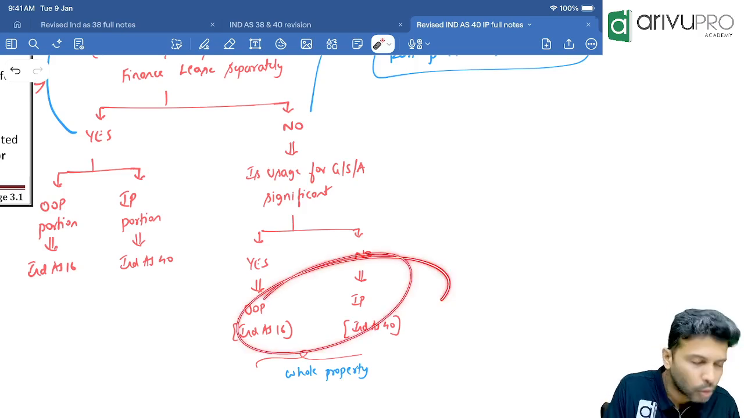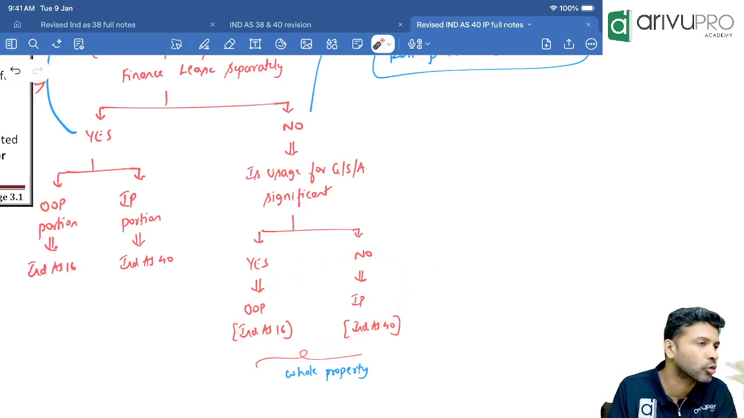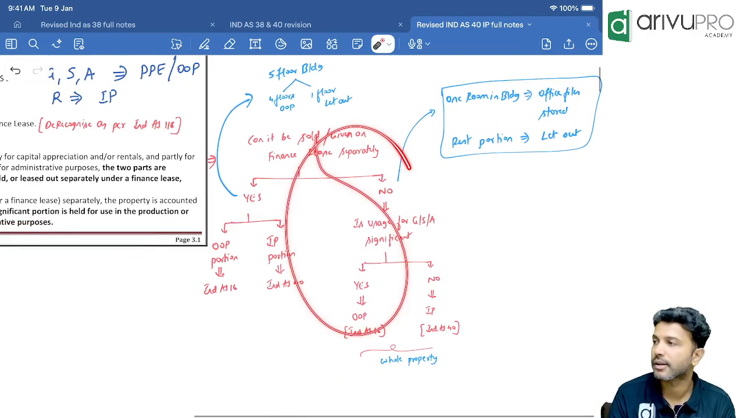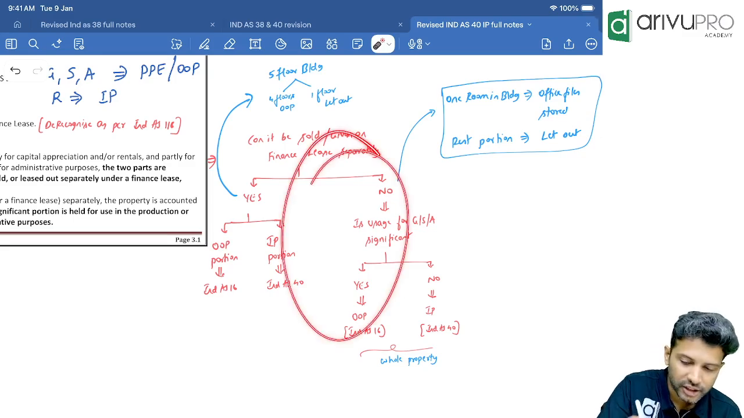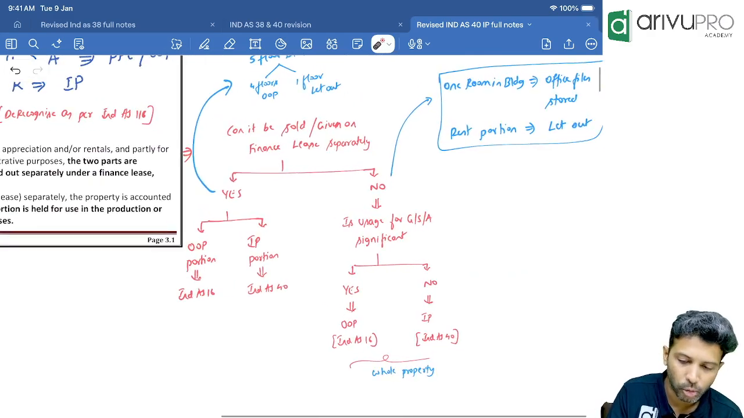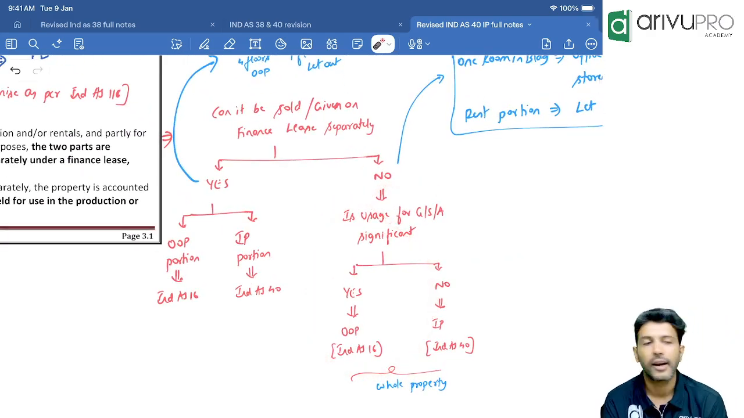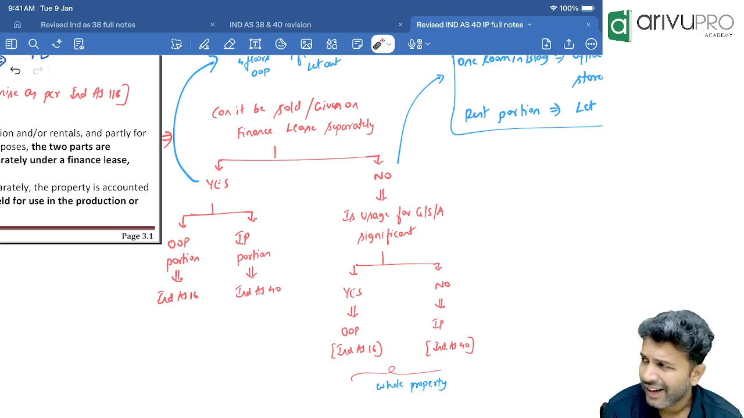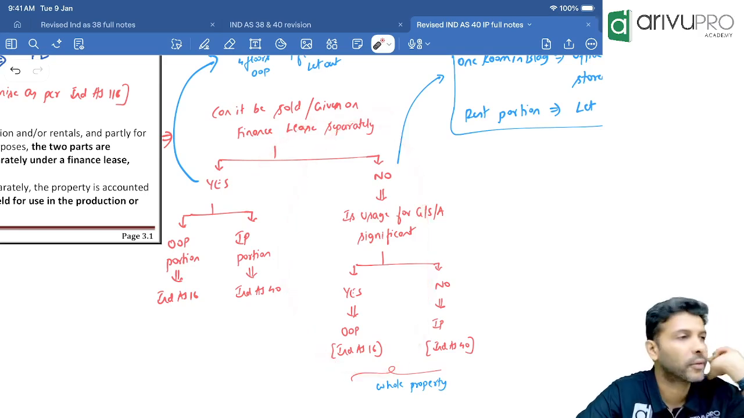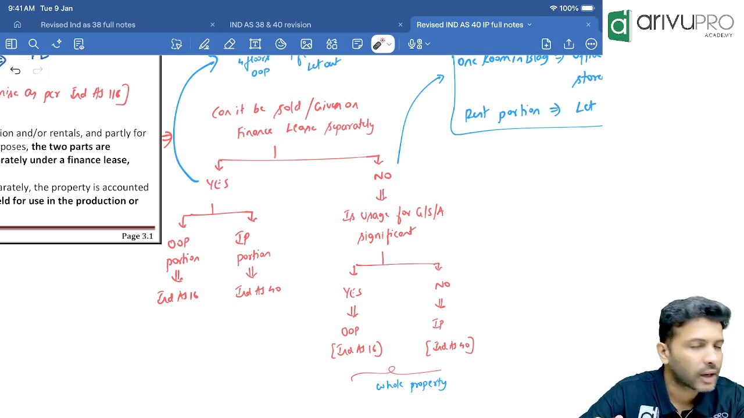Segregation will not work. The whole property will be classified as either OOP or IP. That's the funda. Understood this concept now? Whatever I've written in the chart, the same thing they've written as pointers over there. Pointers are not required. This is more than enough for us. Clear, sir? Again, all this will not come as theory. They will give you a case study, but in order to solve that case study, you need to know the provision. Everybody comfortable? Tell me the provision once again.